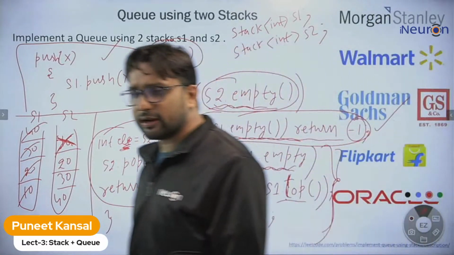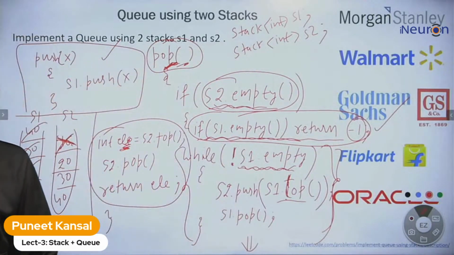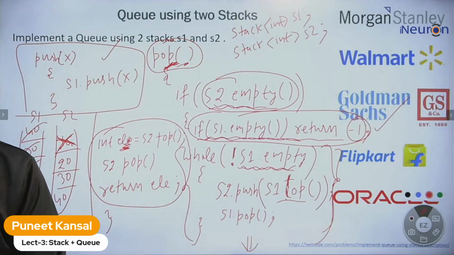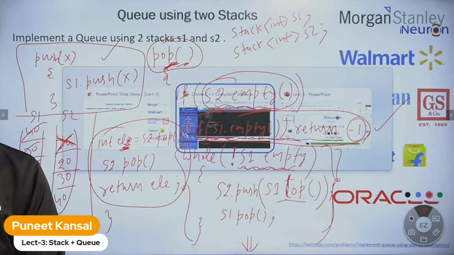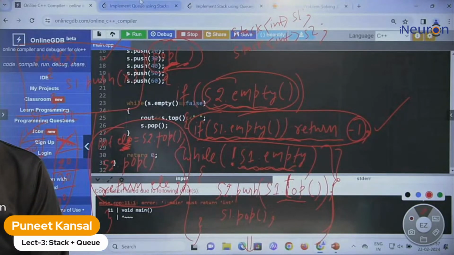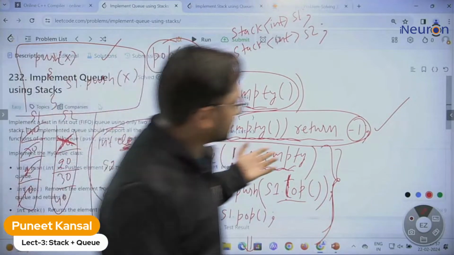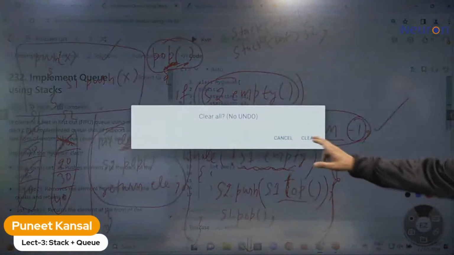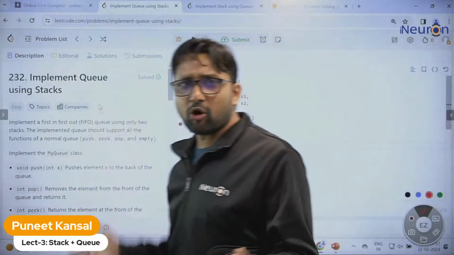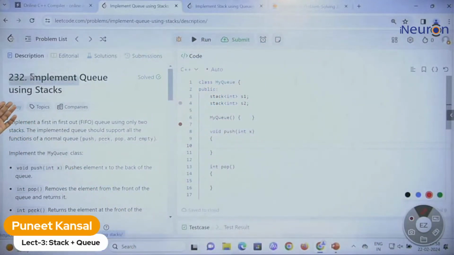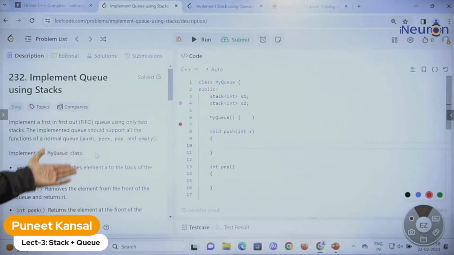Any doubt in this, you can ask me. Otherwise, let's try to code it. This is the problem I have taken from LeetCode, so I'm going back to LeetCode. Here is the problem. Implement a queue. Let me erase everything. You can also try. You can open it on your laptop and try this problem, implement a queue using 2 stacks. Actually, we are using 2 stacks.